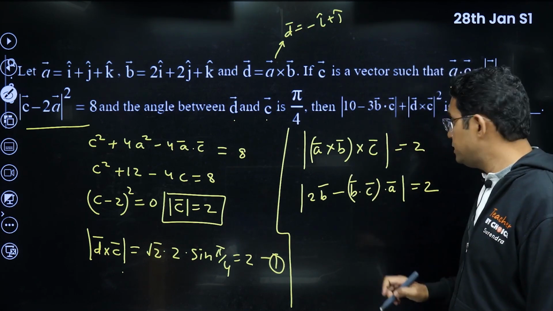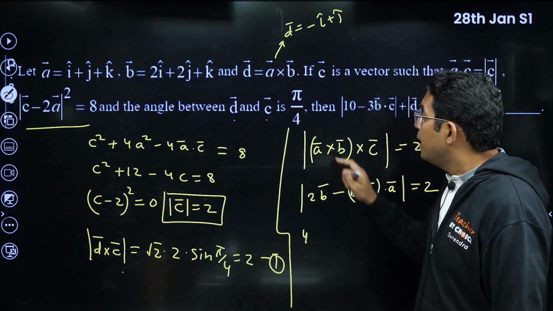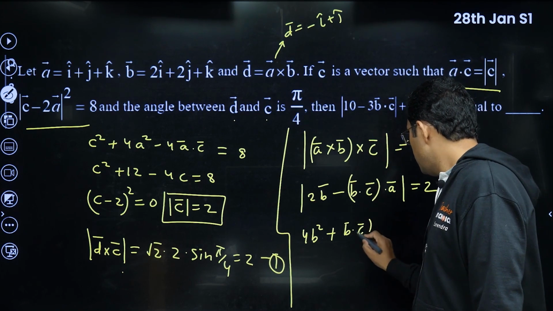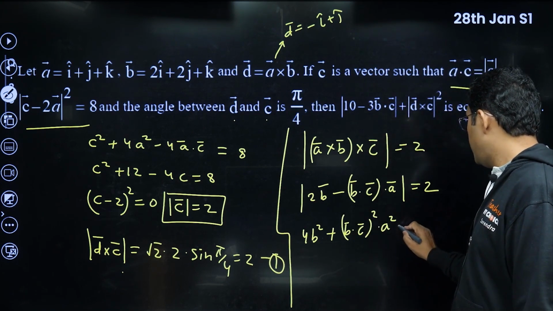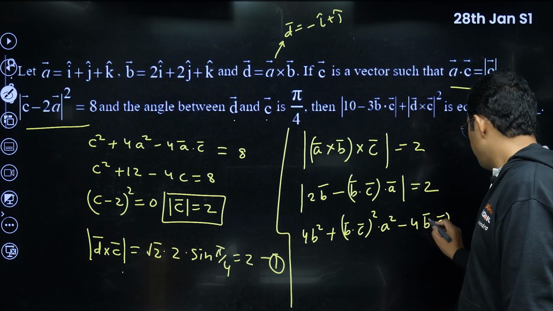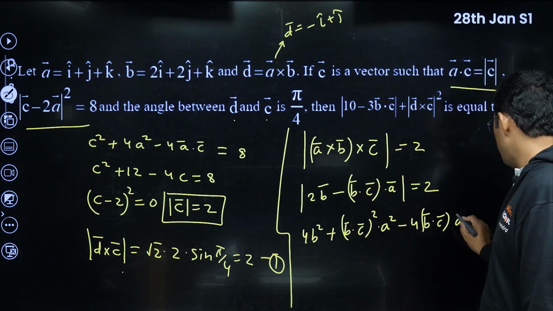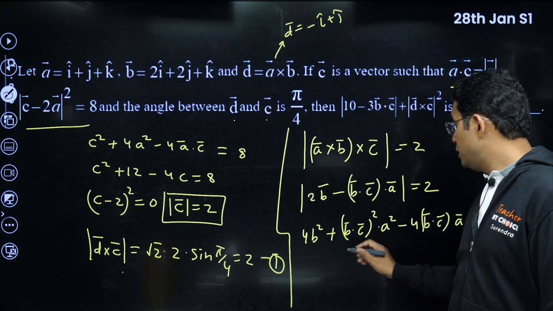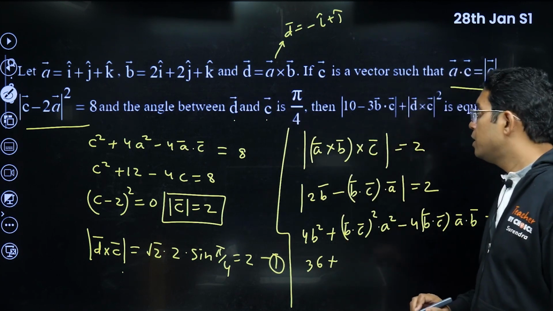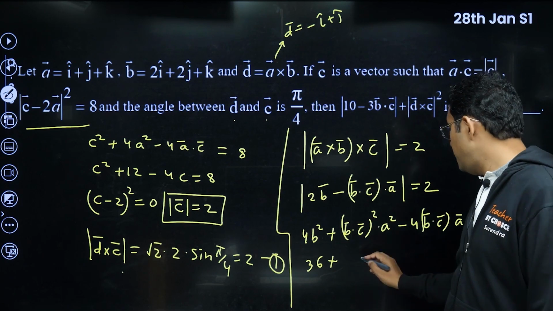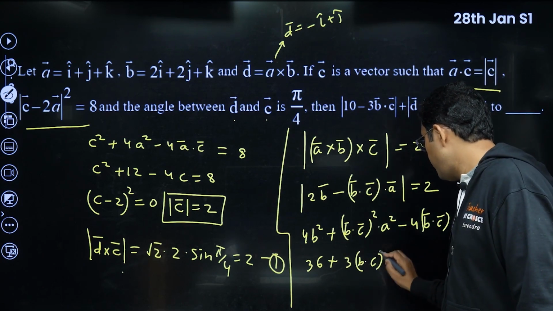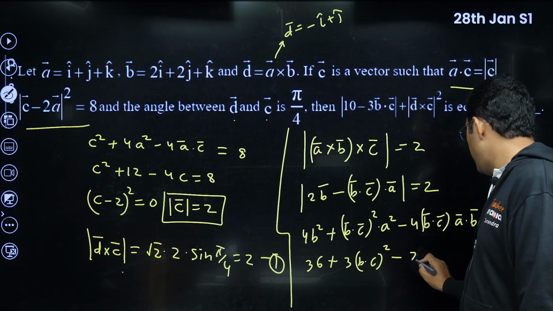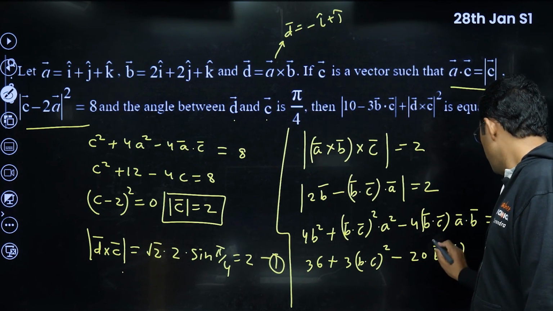Let us do the squaring on both sides. So this will become 4B square, plus B dot C square into A square, minus 4 B dot C into A dot B is equal to 4. Now we know what B square is. I think it is 9. So 9 into 4 will be 36. A square is just 3, so it is 3 times B dot C square, minus A dot B, you can check, it is I think 5. So 5 into 4, 20 into B dot C, is equal to 4.